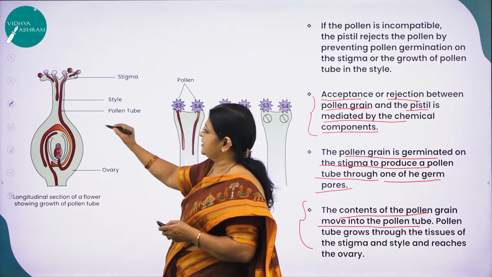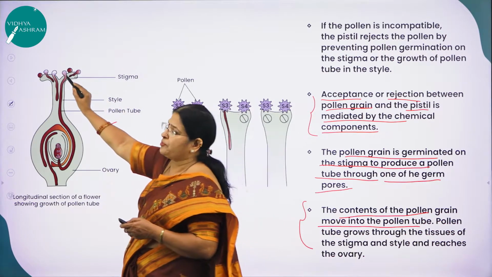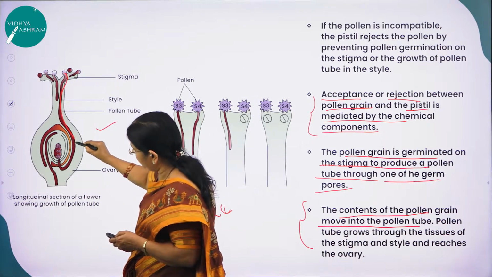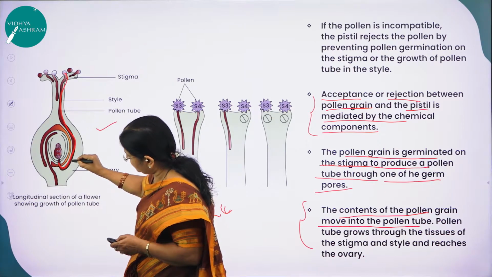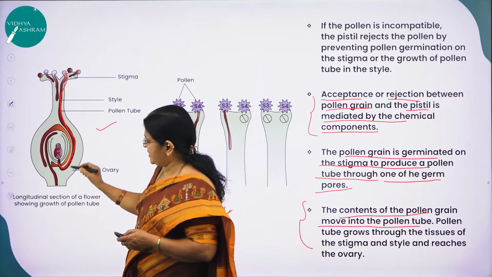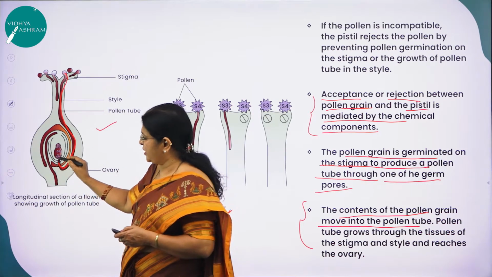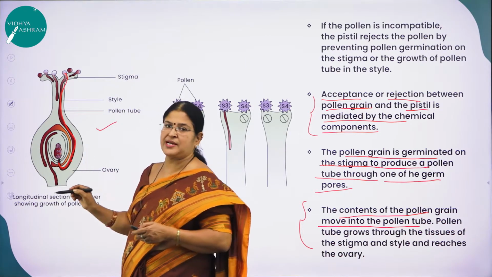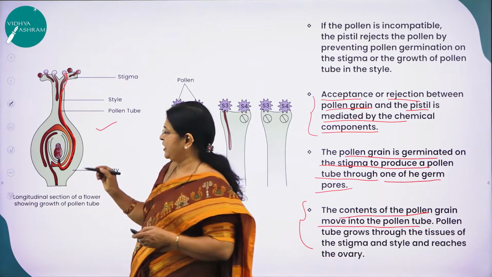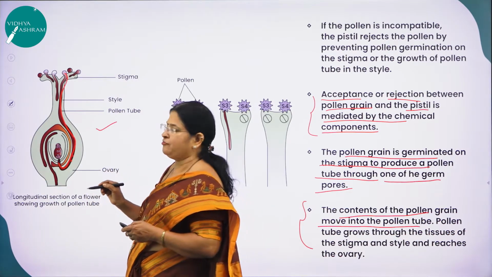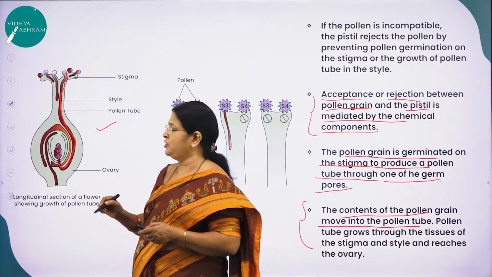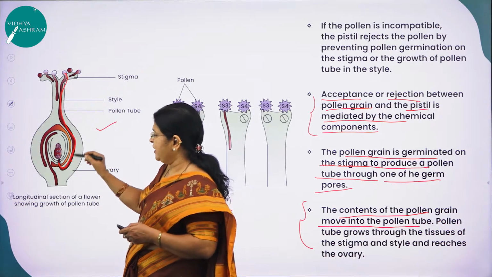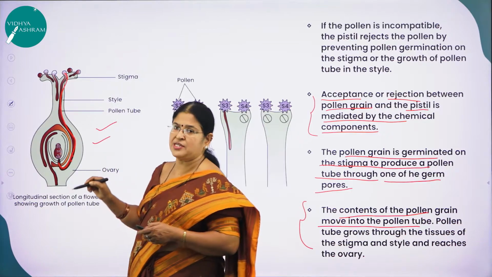So you can see once again in this diagram. Once the pollen grain is germinated, you can see the formation of a pollen tube, and what is carried in it? The two male gametes. And as I said, it takes its entry near the micropylar region. You remember the egg apparatus has a very important structure called the filiform apparatus, and this filiform apparatus will allow the pollen tube to enter the synergids carrying the two male gametes, right? This is what you have studied even in the previous picture.